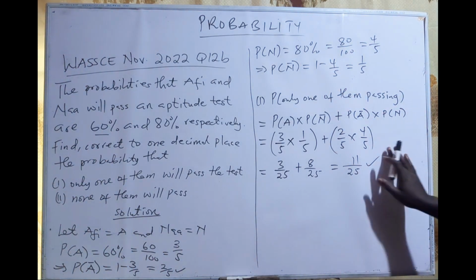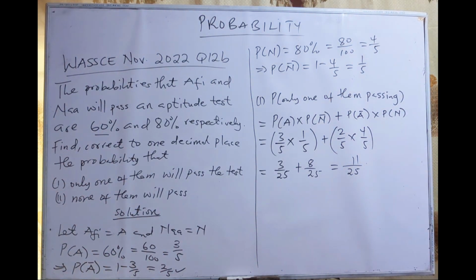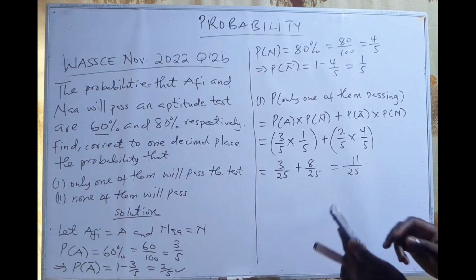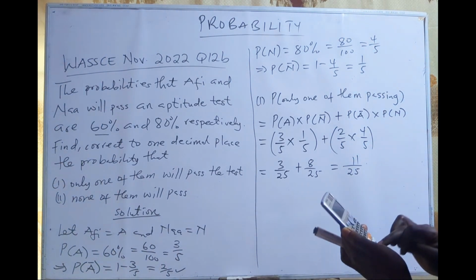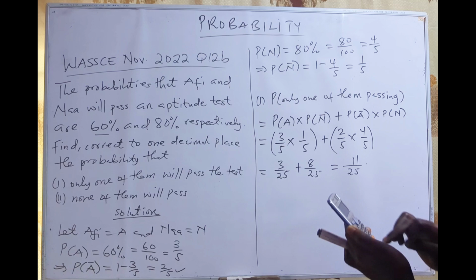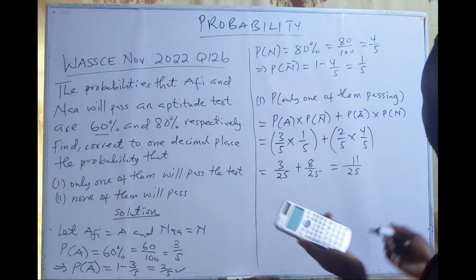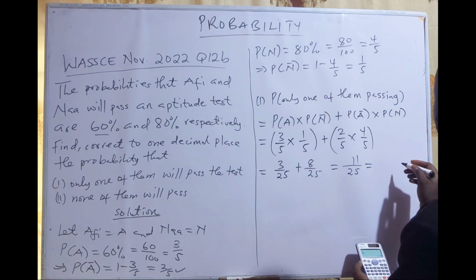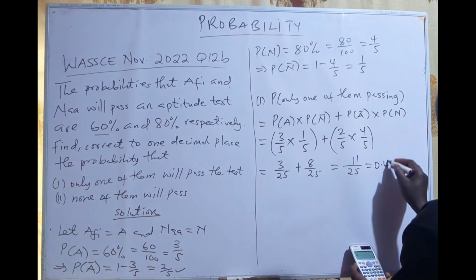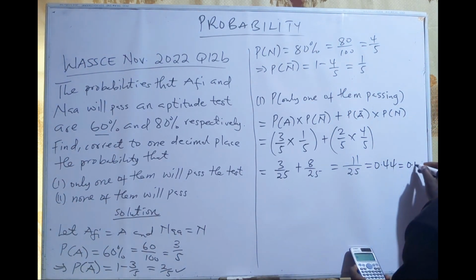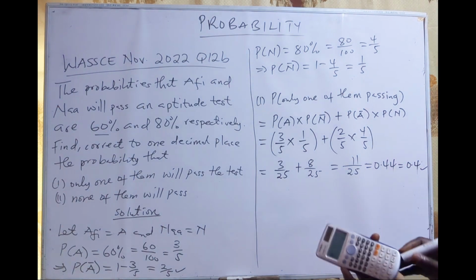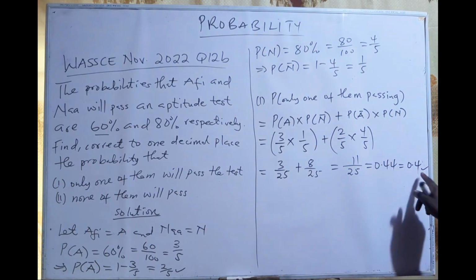11 out of 25. And I think the question asks us to correct to one decimal place. All right. So 11 on 25 to one decimal place. 11 on 25 is 0.44. So to one decimal place will be 0.4. One decimal place, just 1, so 0.4.